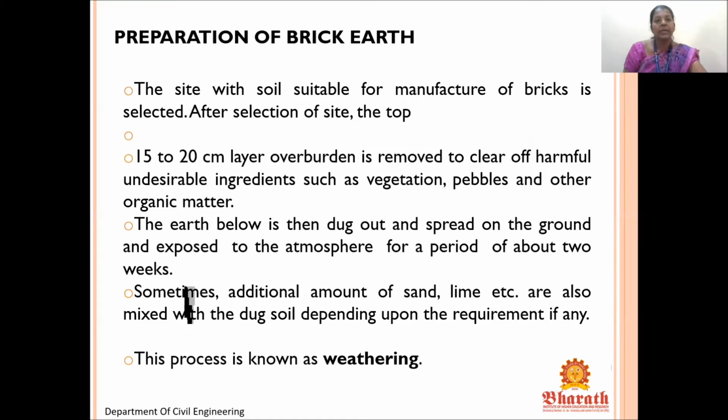So, preparation of brick earth. The site with soil suitable for manufacture of brick is selected. After selection of site, the top 15 to 20 centimeter layer of overburden is removed to clear off harmful, undesirable ingredients such as vegetation, pebbles or any other organic matter. So it has to be removed up to 20 centimeter layer. The earth below that layer is dug out and spread on the ground and exposed to the atmosphere for a period of about 2 weeks, so that it will be exposed to the sun for 2 weeks.